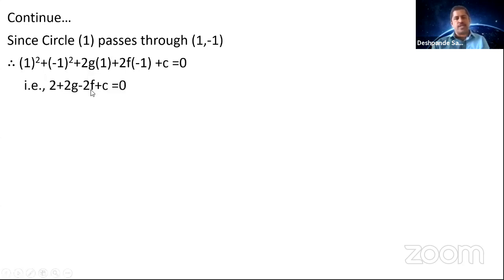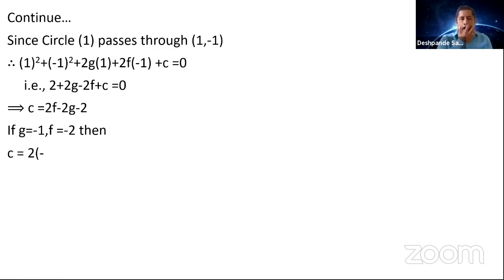You know what is the value of g and f. So c is equal to 2g minus 2f minus 2. So there are 2 g values and 2 f values. If you take g value as minus 1 and f value as minus 2, then you get the value of c as 2 into minus 2, minus 2 into minus 1, minus 2, which is minus 4. So c is equal to minus 4.